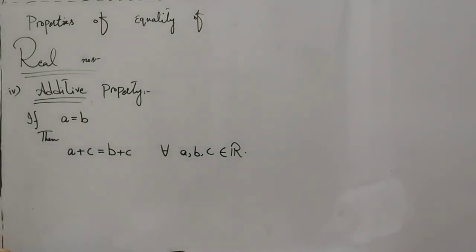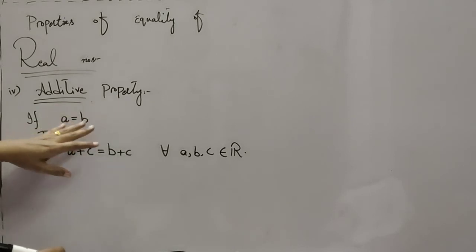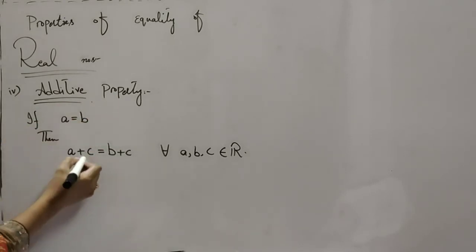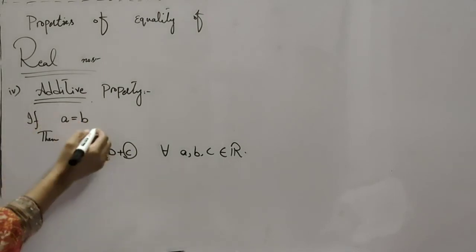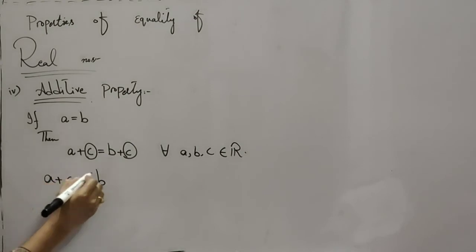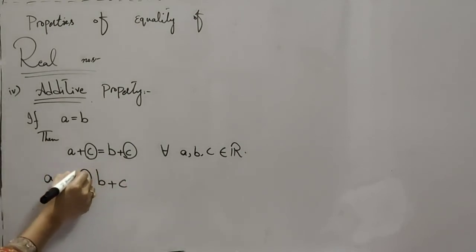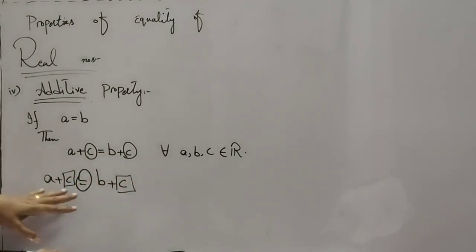What does it mean? It means that take any two numbers which are equal, then add a common number, any number, on both sides. A is equal to B, add any other number on both sides, the equality sign can never be changed because the number is the same. So we can say that A plus C is equal to B plus C, and this is the additive property of the equality of real numbers.